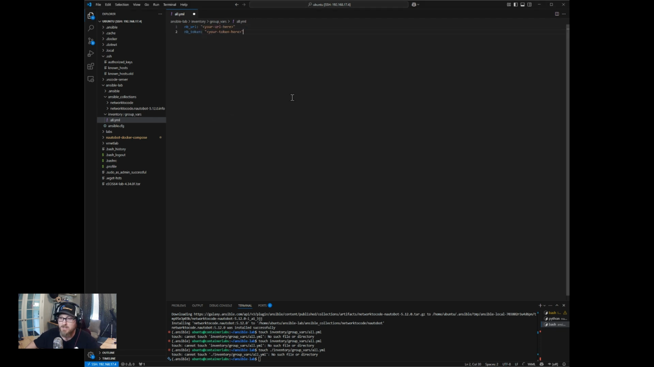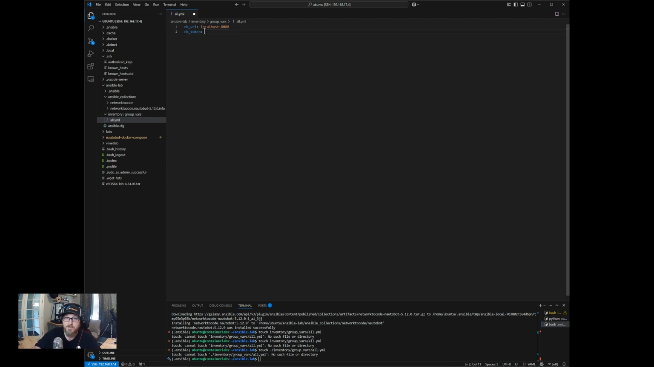We talked about using Ansible Vault. So in here, we can put our localhost 8080 for the Nautobot URL. And then for the token, we actually just place the token here in plain text. The other option would be to use Ansible Vault to get the same information, and then you don't have to have your secrets in plain text here. What you could do is then just reference that as a variable.